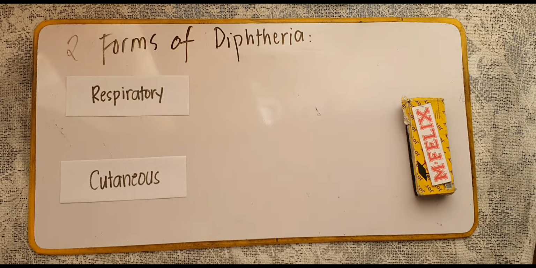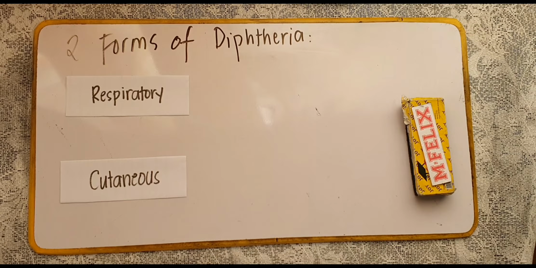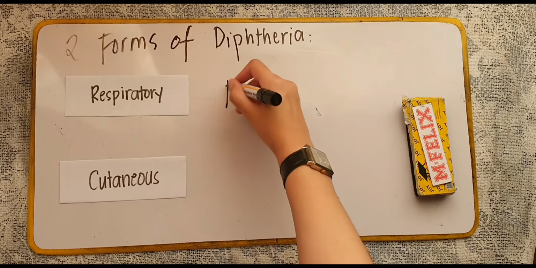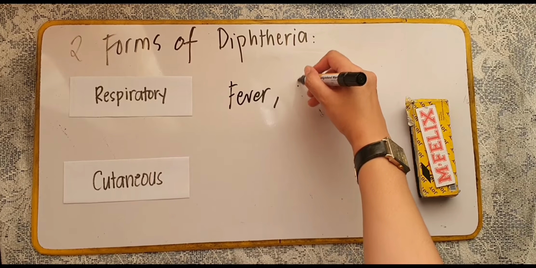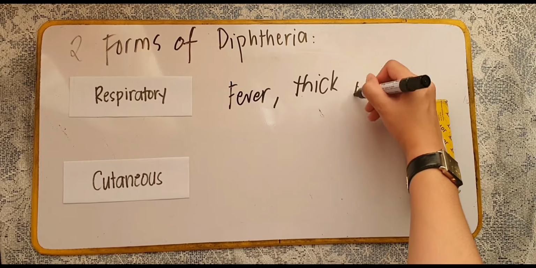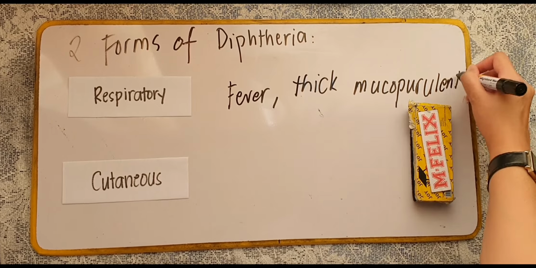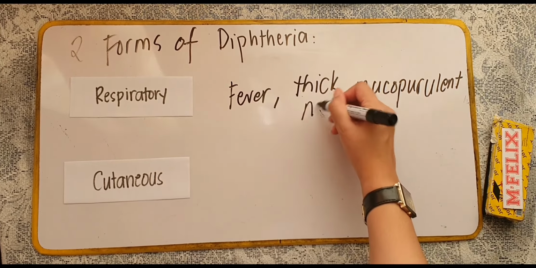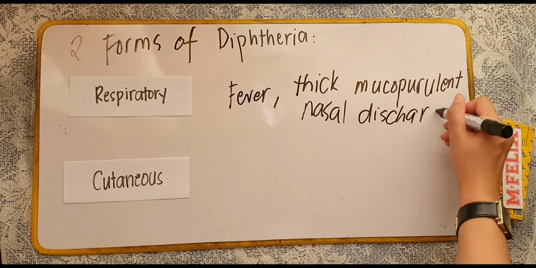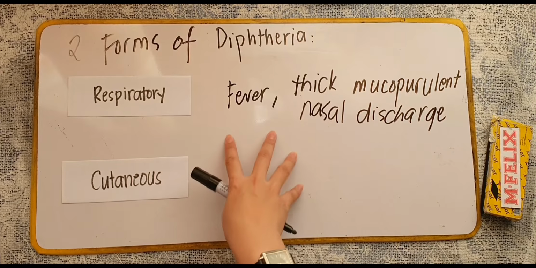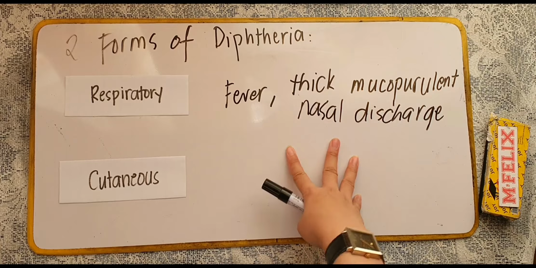Now, the signs and symptoms of this one include low-grade fever, characterized with thick, mucopurulent nasal discharge. Now, this form of diphtheria could actually lead to death secondary to cardiac failure.